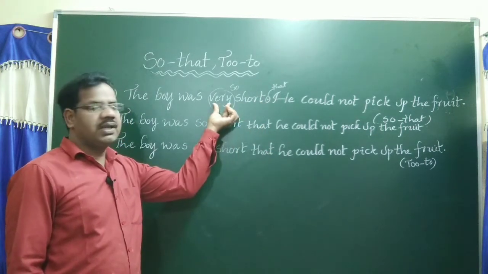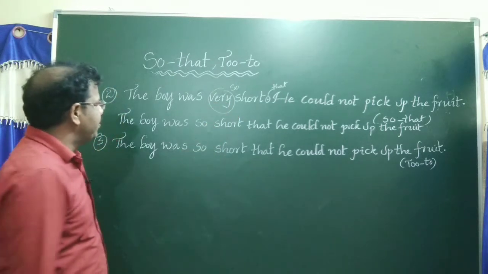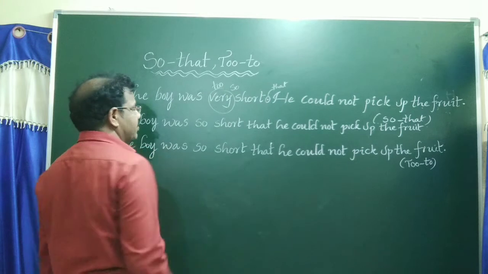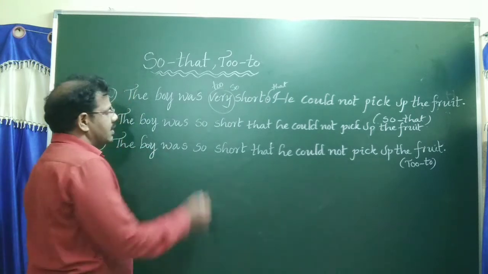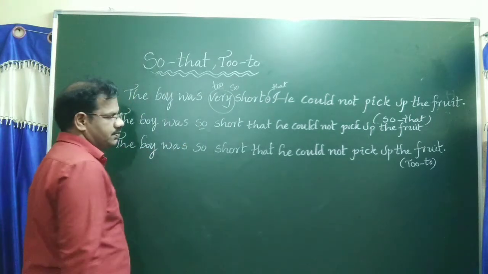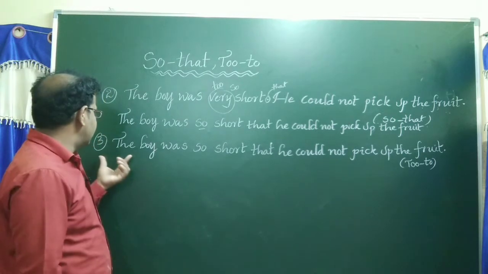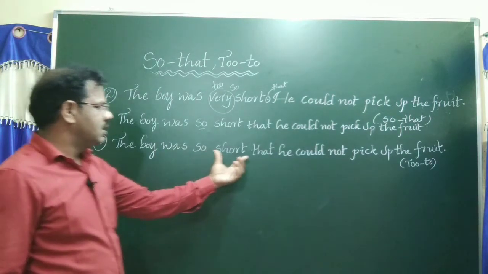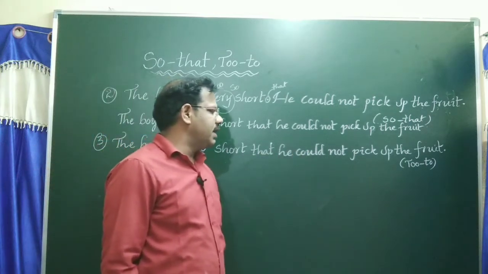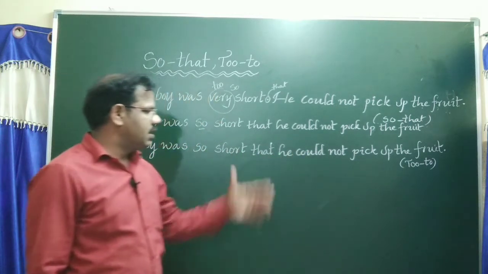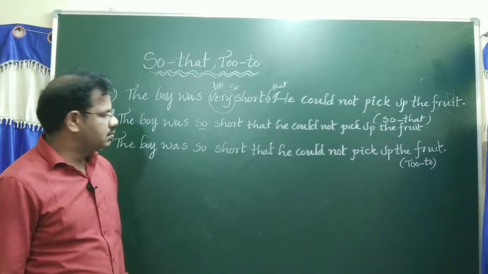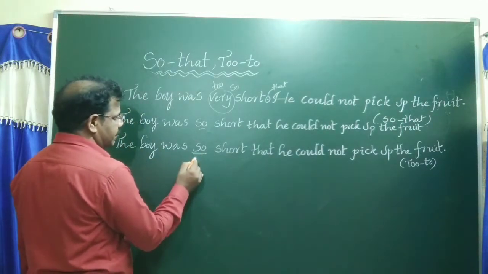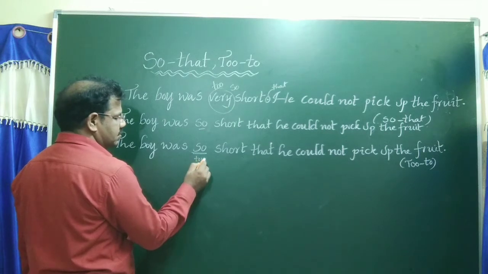Sometimes in the place of very, we may observe to. Then answer is same. Another question. The boy was so short that he could not pick up the fruit. Then change into to. Very simple. In the place of so should apply to.